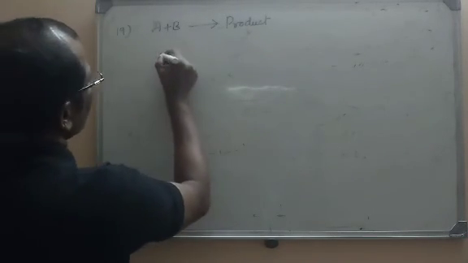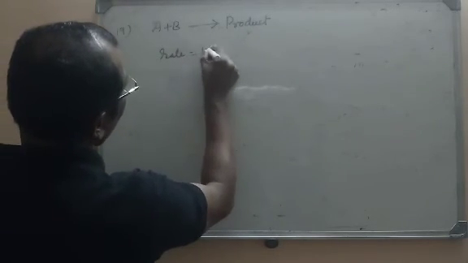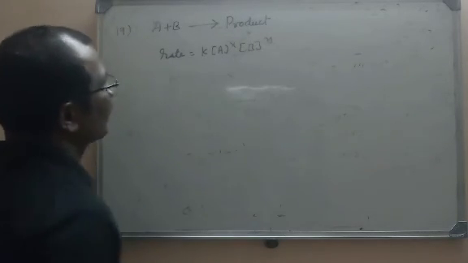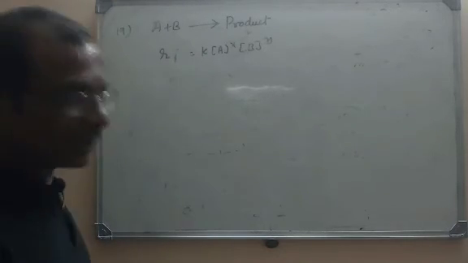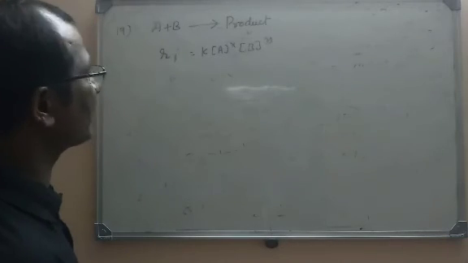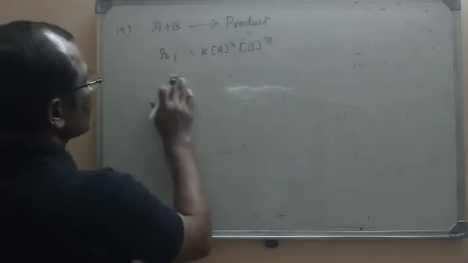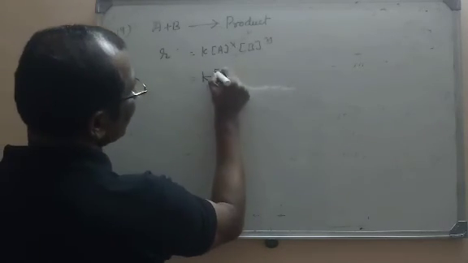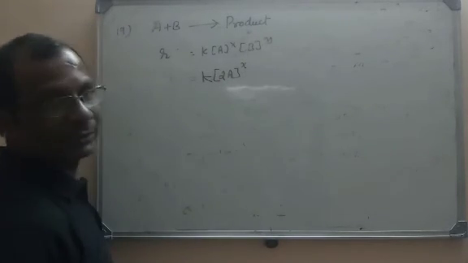That means let us write the rate for this. Rate is equal to K into A power X into B power Y. This is the first rate, R1, you can say R. Now they are doubling the concentration of A. If we double the concentration of A, it will become 2A whole power X.